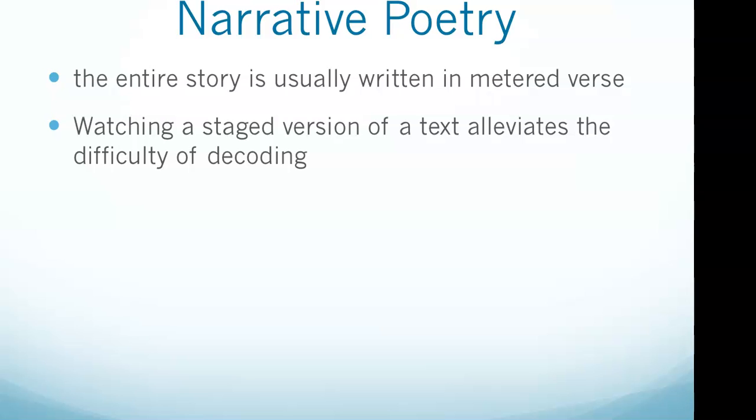So we look at narrative poetry. It's a form of poetry that tells a story, often making use of the voices of a narrator and characters as well. The entire story is usually written in metered verse. Narrative poems do not have to follow rhythmic patterns. They can either be short or long, and they can be simple or complex. Watching a stage version of a text alleviates the difficulty of decoding and allows the student to understand the story by viewing and relying on their auditory skills. The main plot is reinforced through the stage version. In many cases, comprehension is increased when the child returns to the text.